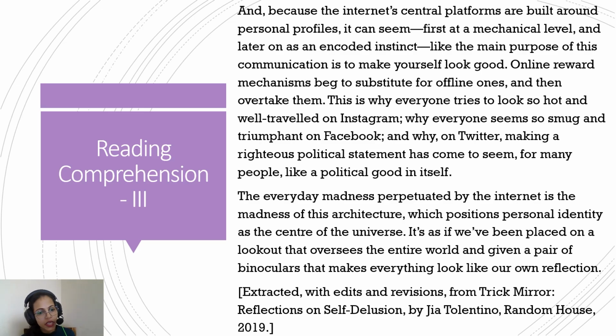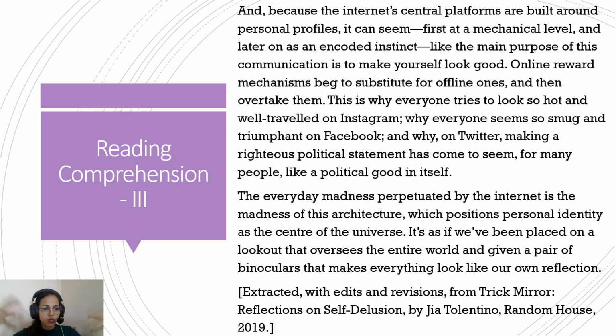It's as if we've been placed on the lookout that oversees the entire world. So basically, social media feels like we can look at the whole world from it, and we're given a pair of binoculars that makes everything look like our own reflection. So it's almost like social media is those binoculars which are helping us see the whole world. But the tricky part is that the binoculars are distorted, and through them we see our own image, rather than looking at the whole world.